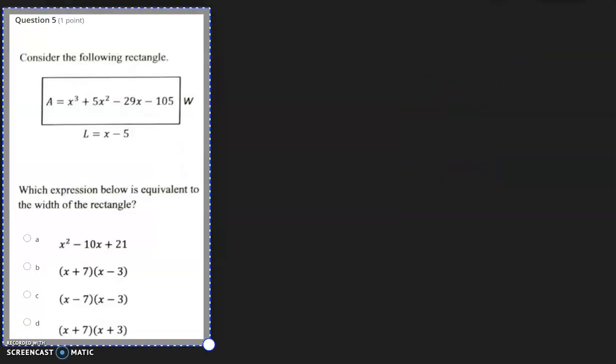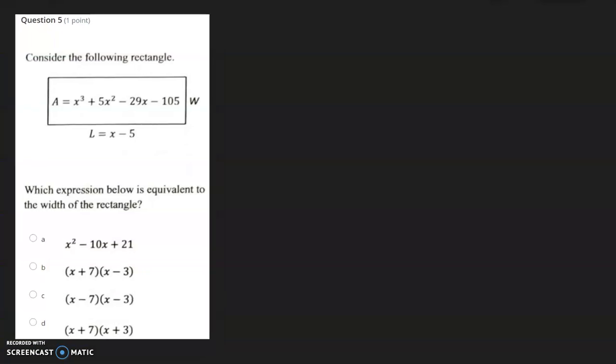For question number 5, we want to find the width of the rectangle. We know the area, we know the length. You should remember from before that the area of a rectangle is equal to length times the width. So if we want to find the width, we need to divide by the length so that we have width by itself. So width is equal to the area divided by the length.